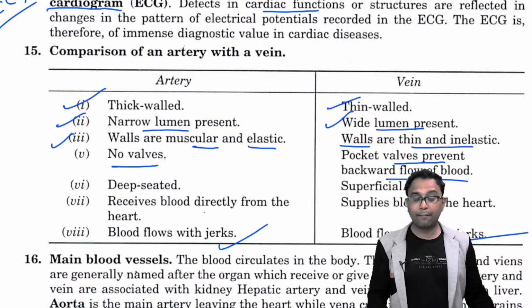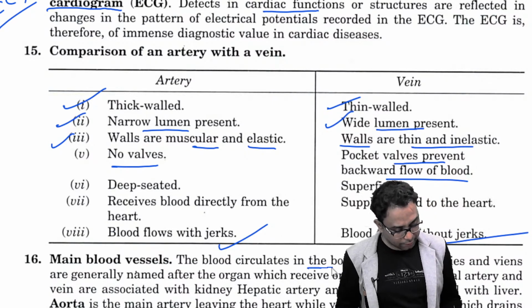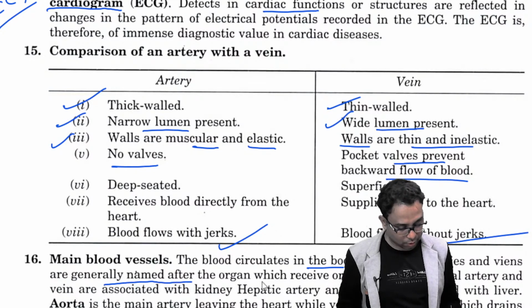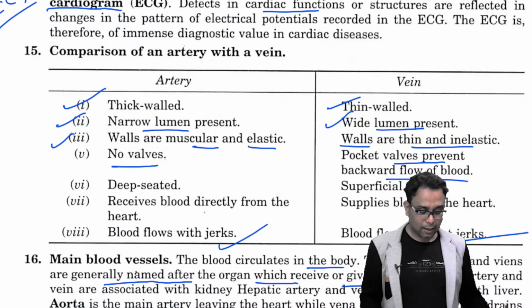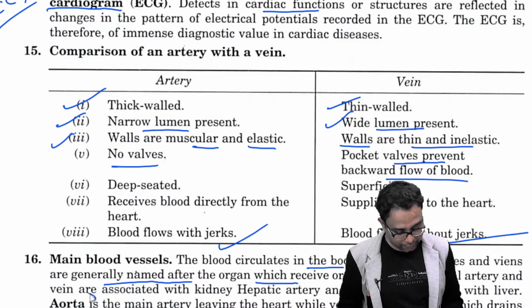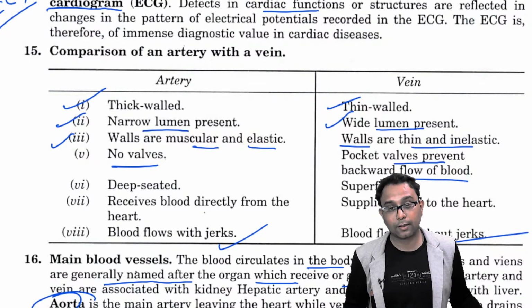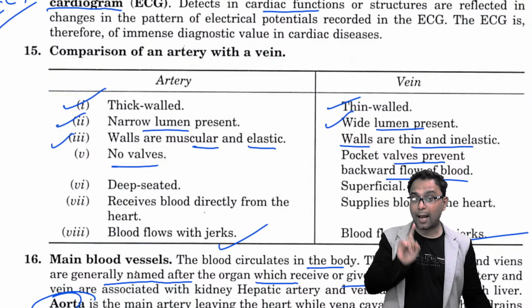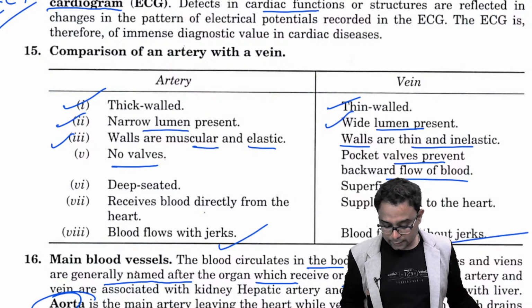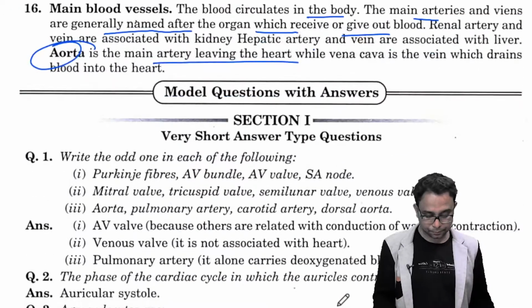So what are the main blood vessels in your body? You know, blood circulates in the body. The main arteries and veins are generally named after the organ from which they receive or give out the blood. Most commonly, it is the aorta. Aorta is the main artery which is leaving the heart, right? Please bear in mind the aorta. Now we will discuss some important questions from this chapter.